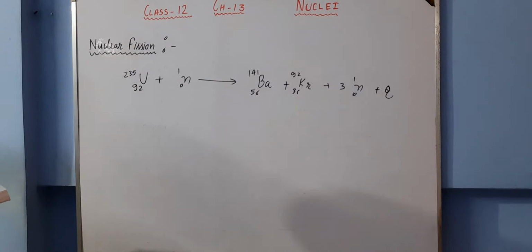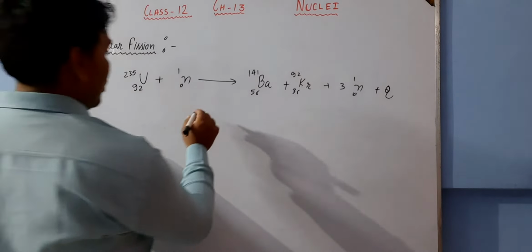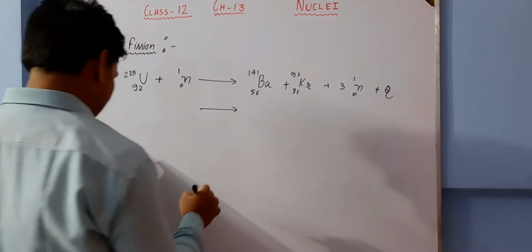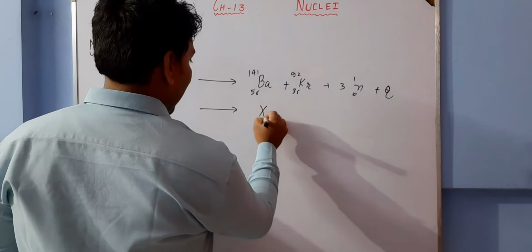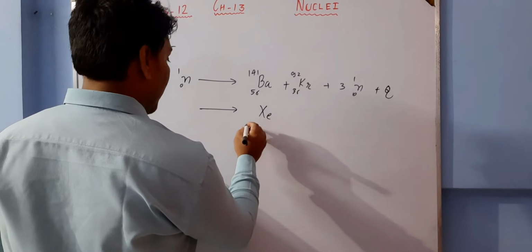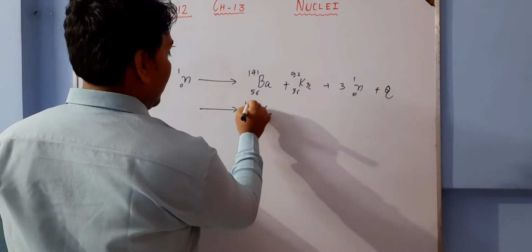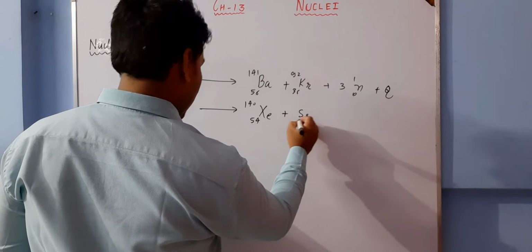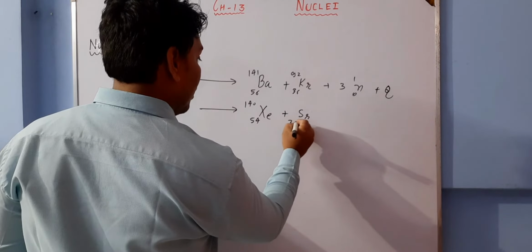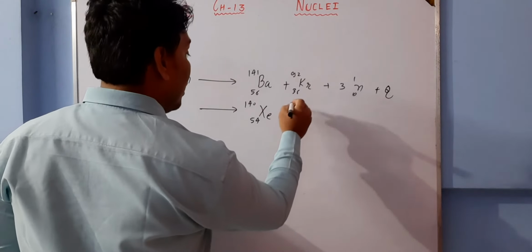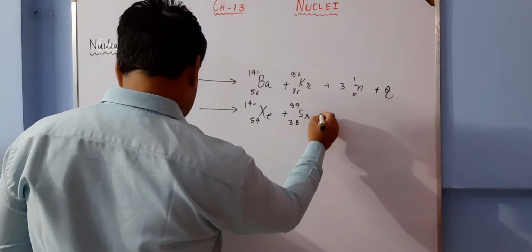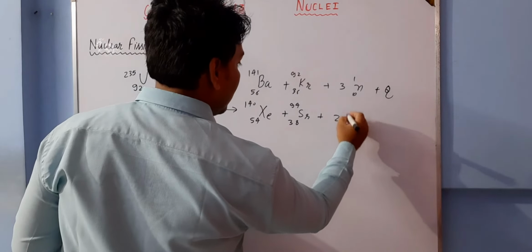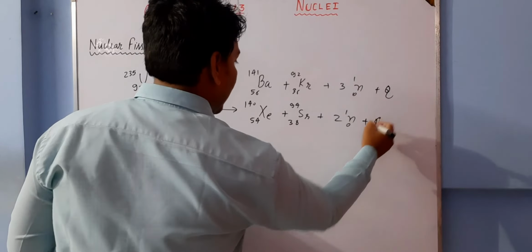But this is not the only reaction which is possible. Many other reactions are also possible. Like for the same thing we can have Xe, atomic number 54, mass number 140, plus Sr, atomic number 38, mass number 94, plus 2 neutrons, plus energy.